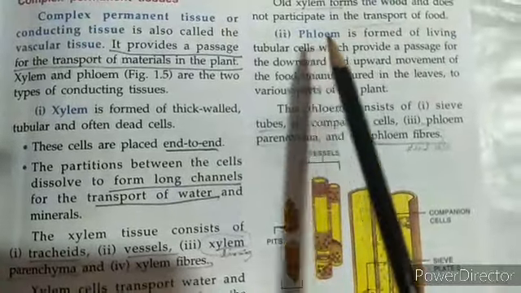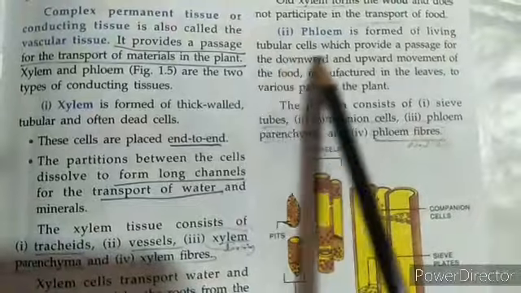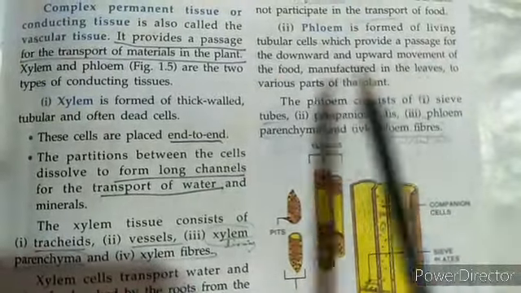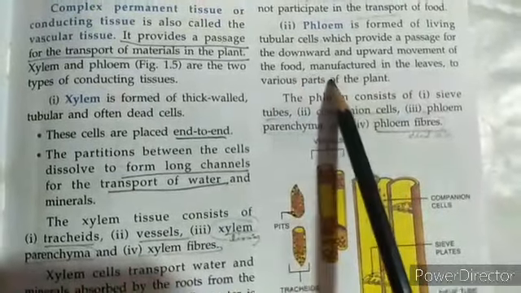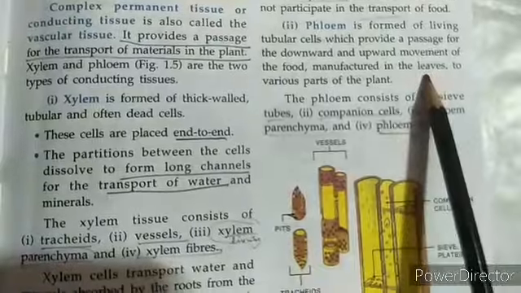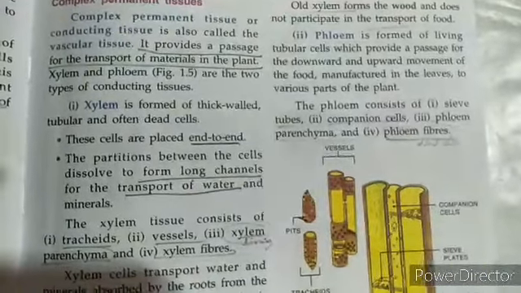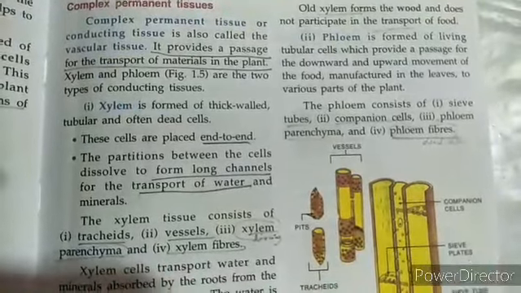So we come to the next part, which is phloem. Phloem is formed of living tubular cells which provide a passage for the downward and upward movement of food. Phloem helps in the transfer of food manufactured in the leaves to the various parts of the plants. So as xylem helps in the transportation of water, phloem helps with the transportation of food.